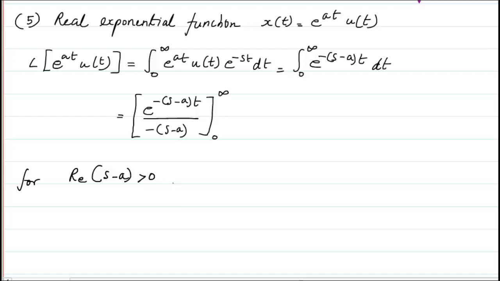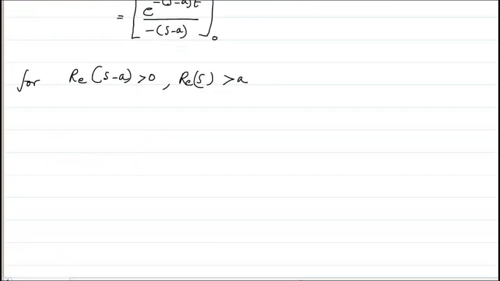So to get the answer, I will write that the real portion of s minus a should be greater than 0, or I can write that the real portion of s should be greater than a, some positive value a. In that case, this can be solved as the Laplace transform. So let me write it down.